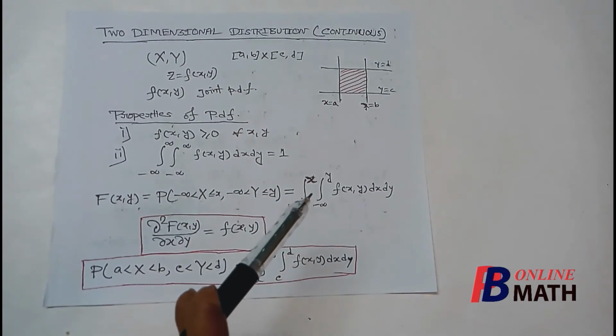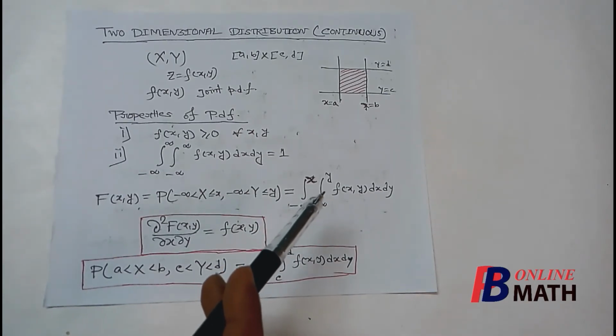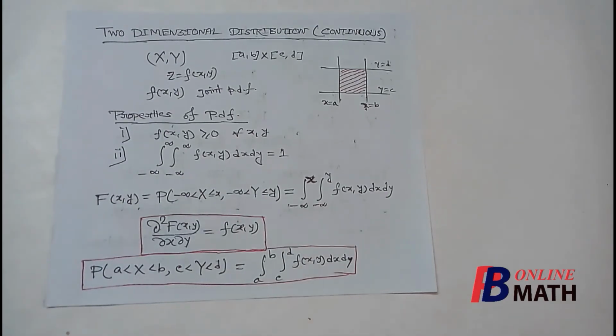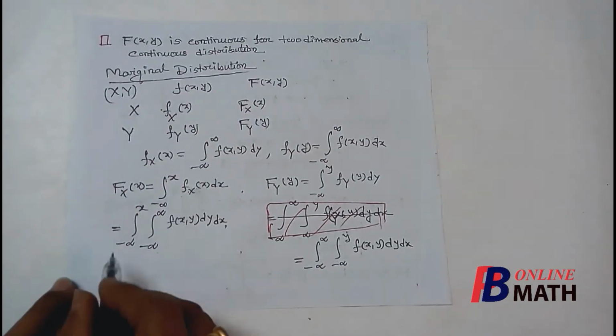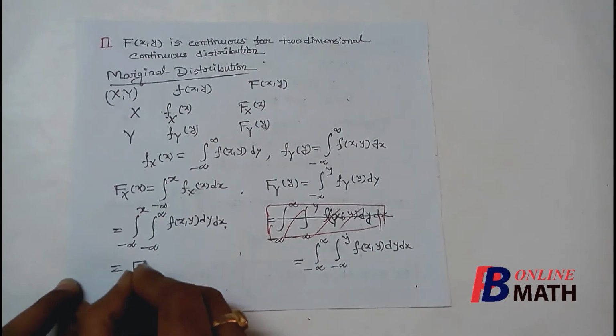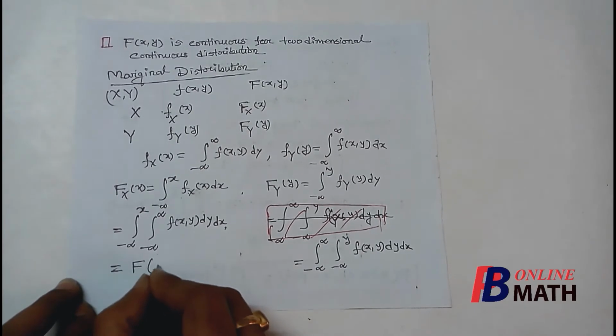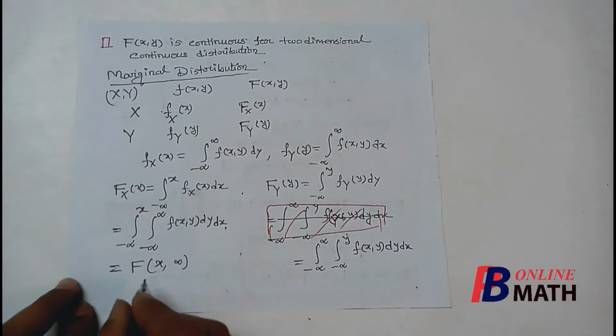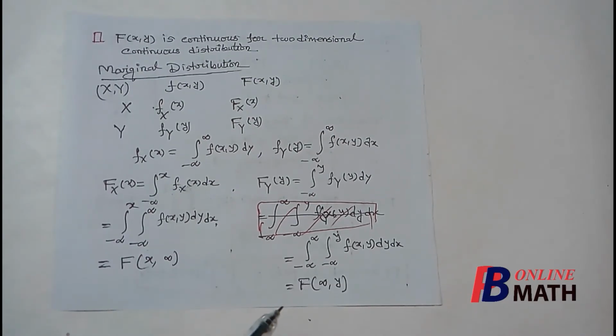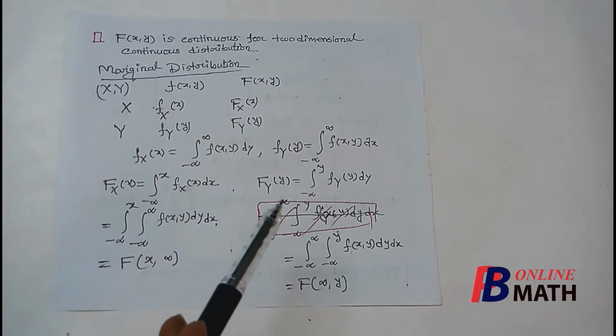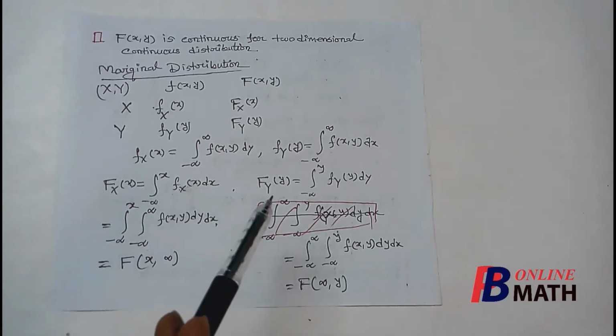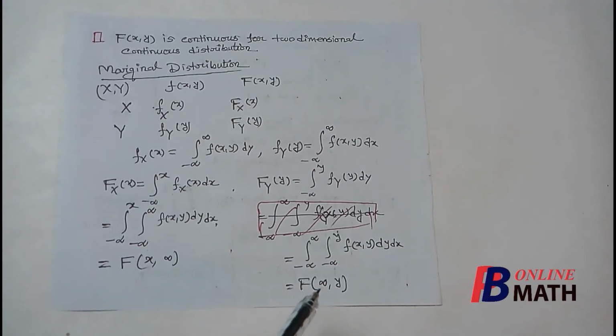And if we put y tends to plus infinity in the limit, then it becomes the marginal distribution function with respect to x. So this can be written as the joint distribution function of x and y at x comma plus infinity. And similarly, F_Y(y), the marginal distribution function with respect to y, can be found by replacing x tends to plus infinity in the joint distribution function.